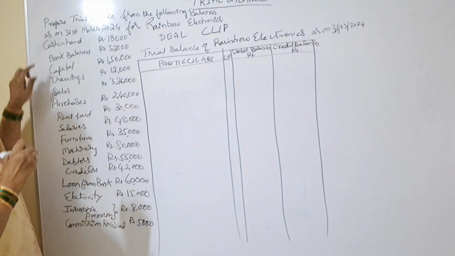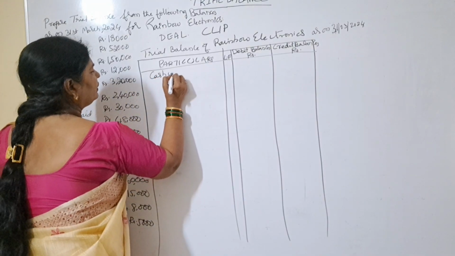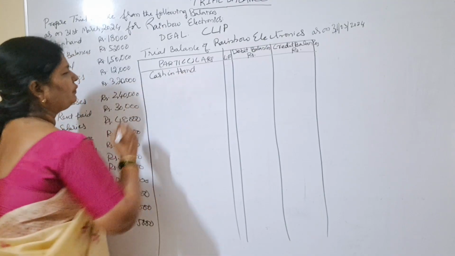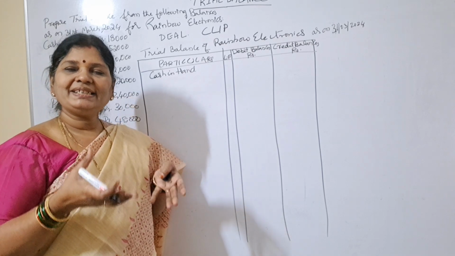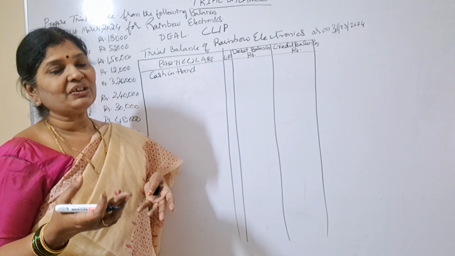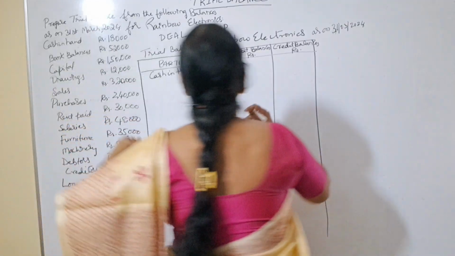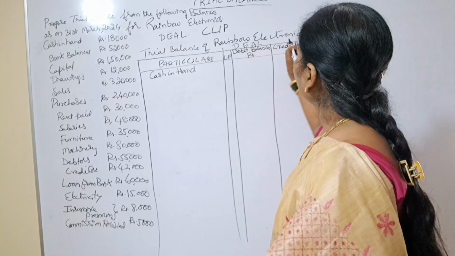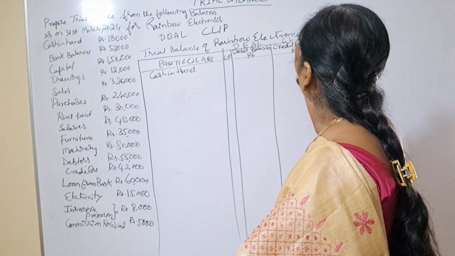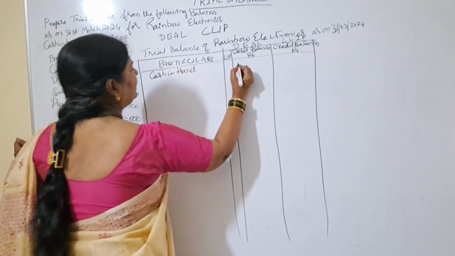Cash in hand means it is our asset. So first we will write here cash in hand. Cash in hand is our asset, because whatever cash is there with us, that is our asset. Which account is it? Real account. Okay. So where do we have to write? I will tell you: on the debit side, what should we write? DEAL. And on the credit side, what should you write? CLIP. So here A means asset. We'll write the amount here: cash in hand 18,000.